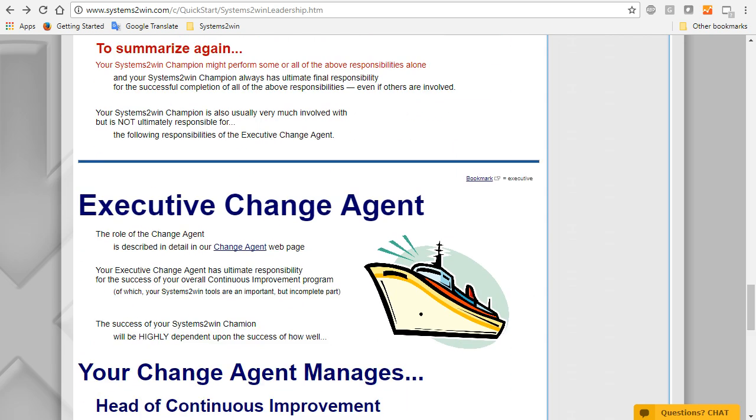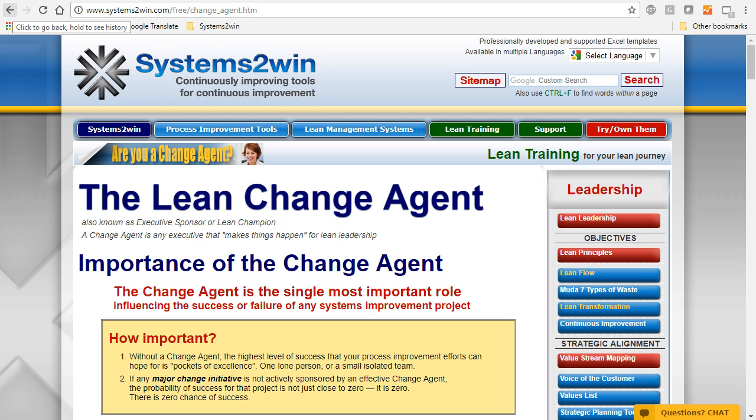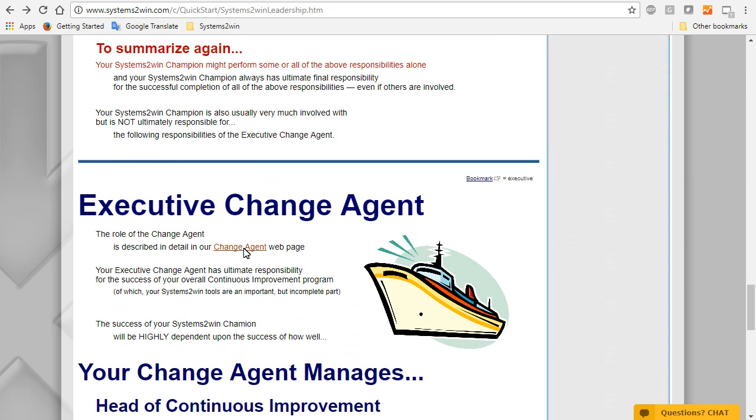And the final role of your Systems to Win champion is to work closely with your executive change agent, whose responsibilities are outlined in detail on our Change Agent webpage. It is your executive change agent, not your Systems to Win champion, that has ultimate responsibility for success.